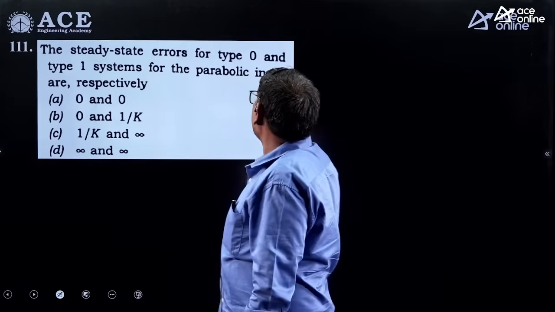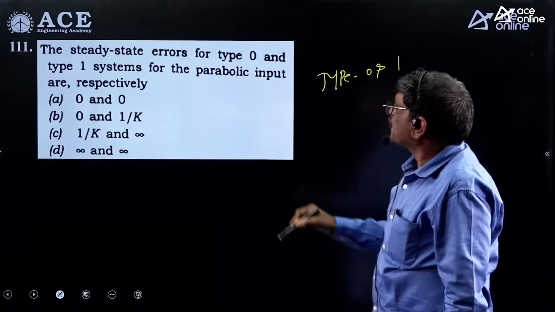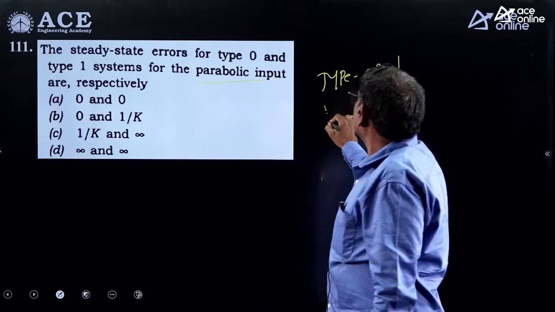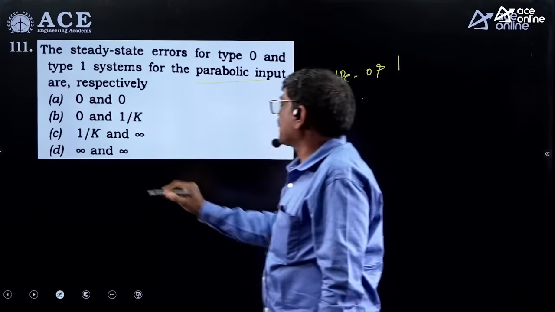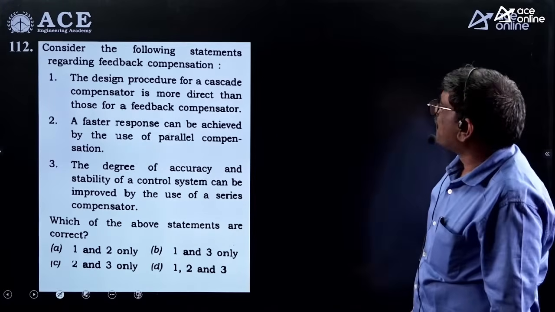So here type 0, type 1. Type 0 is given and type 1 is given. So input is what? Parabolic. So type is less. That means both are infinity. Answer is D.